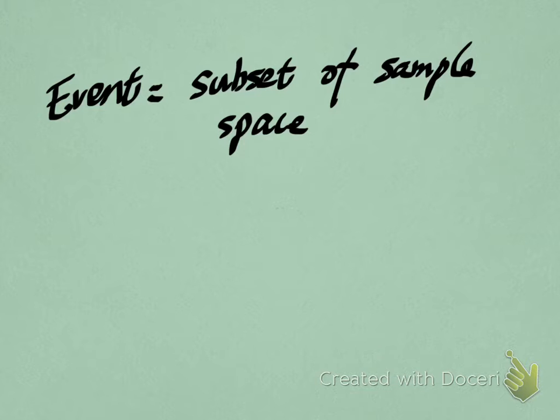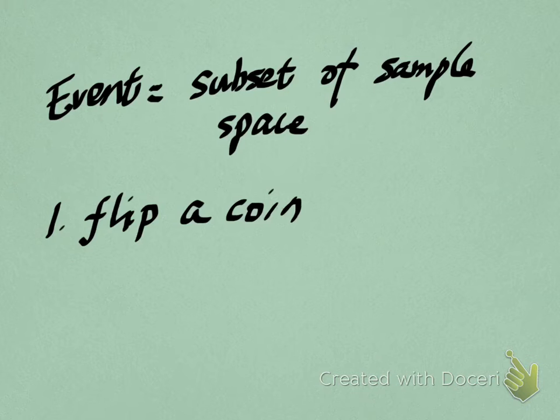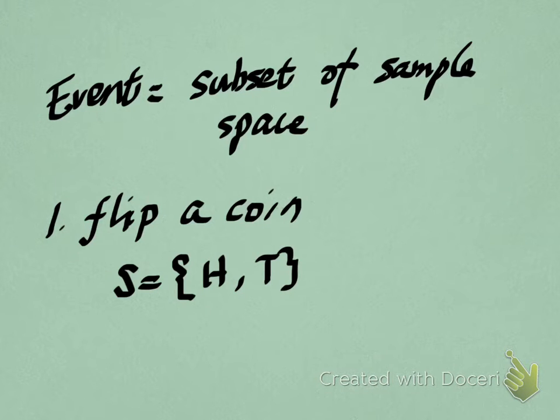The first one is an example about flipping a coin. When we flip a coin, what sample space can we have? We can get a tail or we can get a head. That means when we flip a coin, for our sample space, there are two possible outcomes. The first one is head, so I use H to denote it. And the last one is getting a tail. So our sample space has two outcomes, H and T.